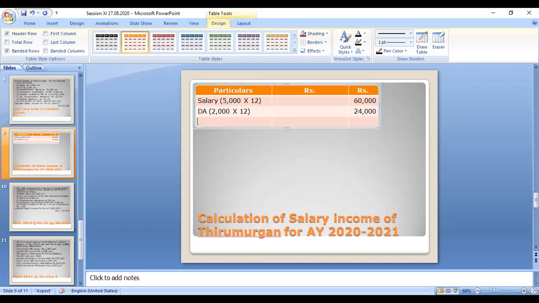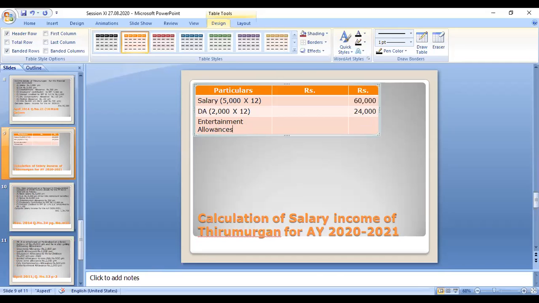Next one is entertainment allowances. Now you have to check the employee status, whether the employee is a government employee or a non-government employee. Government employee means semi-government employee, state government employee, central government employee, local body employees.